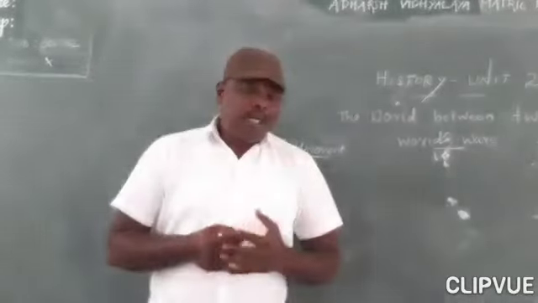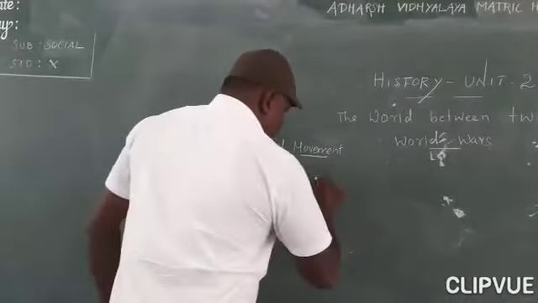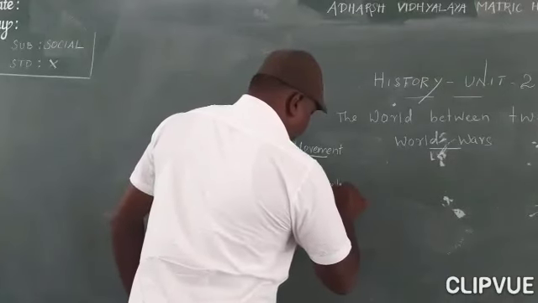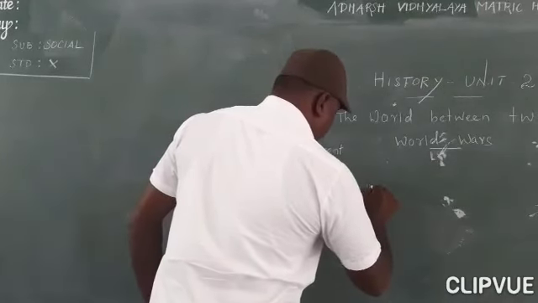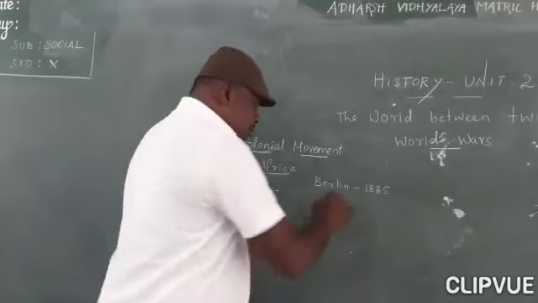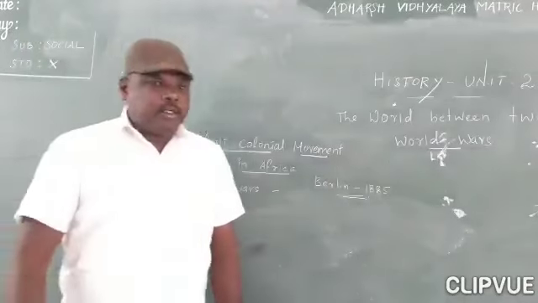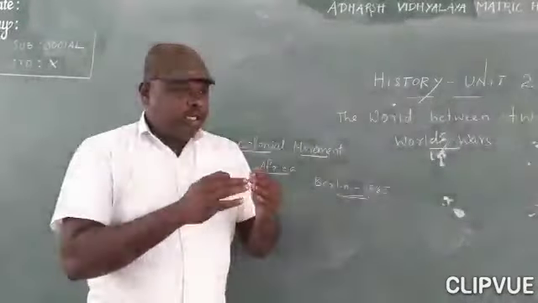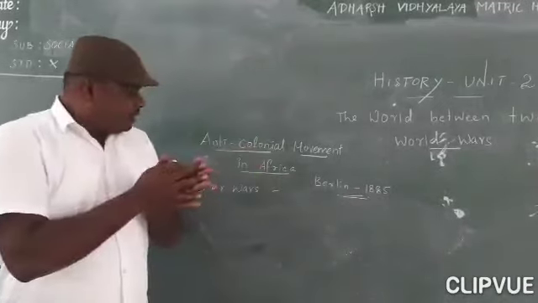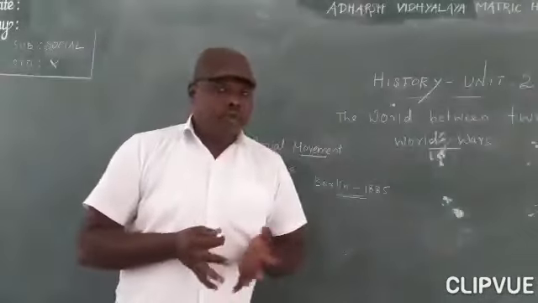So, in the Berlin Conference of 1884 to 85, the Europeans decided to divide Africa based on spheres of influence.